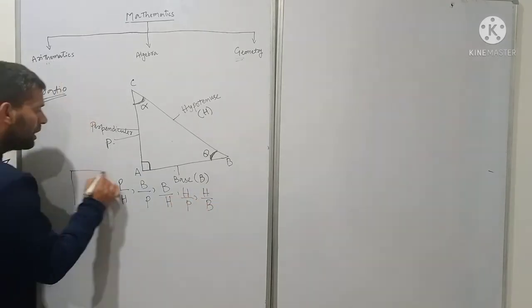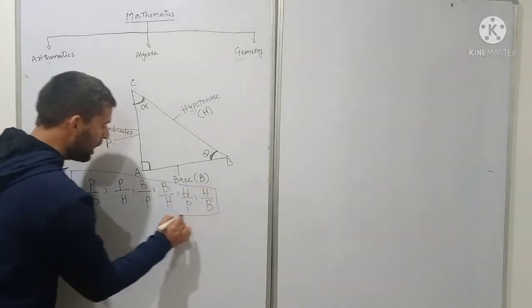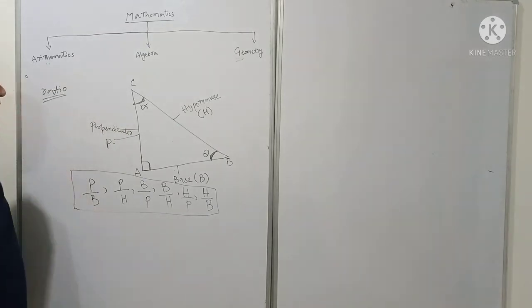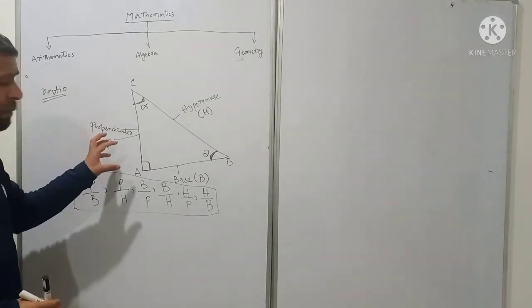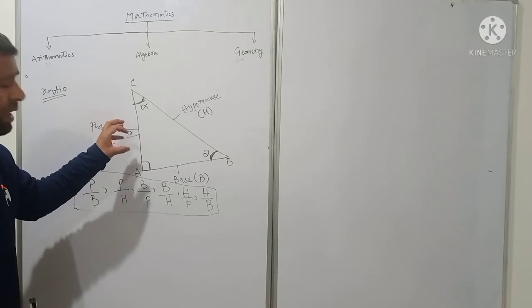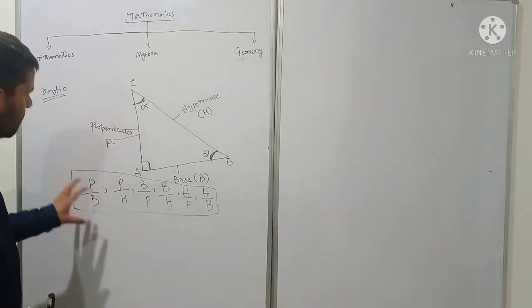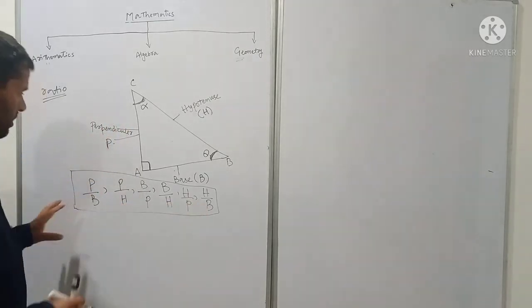So if we divide two sides of a right angled triangle, the possible ratios will be 6.